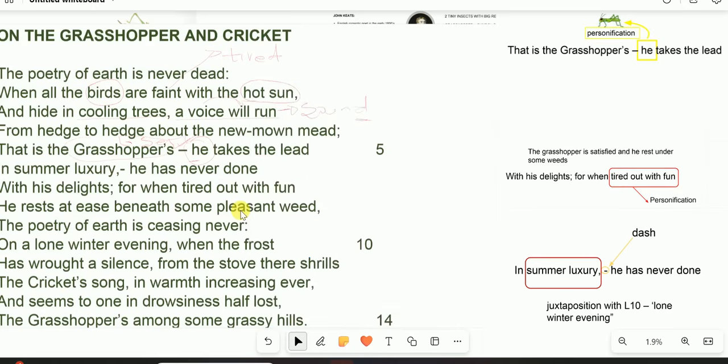All right, thank you. In summer luxury he has never done, or for when he's tired, in somewhat pleasant weed. When you look at the word weeds, they are actually unwanted plants that are dry and unattractive. But here they are regarded as pleasant. And this is an oxymoron.